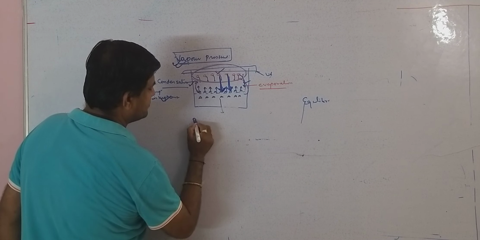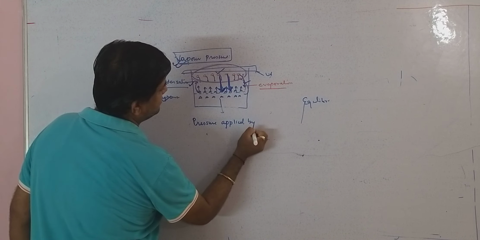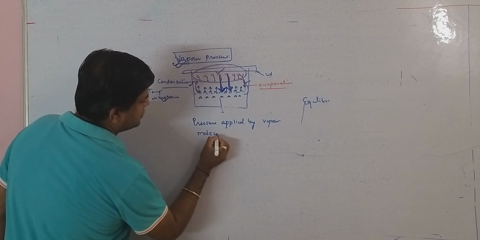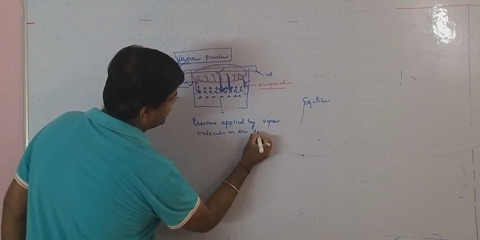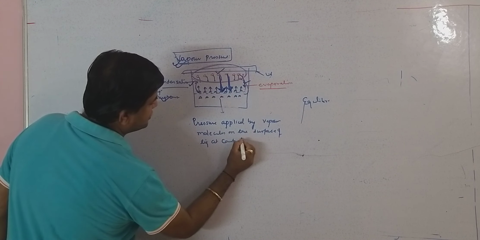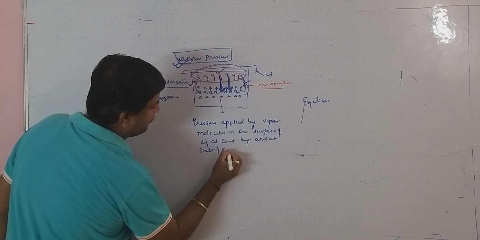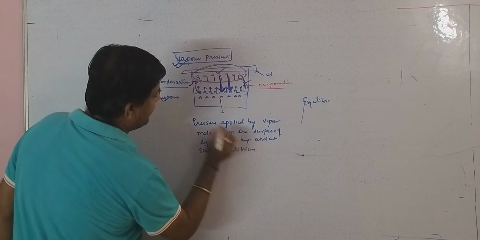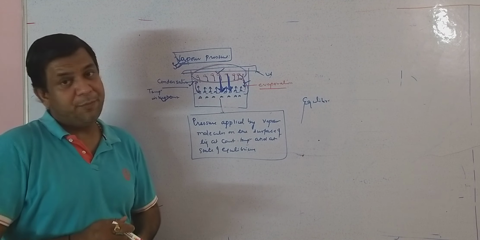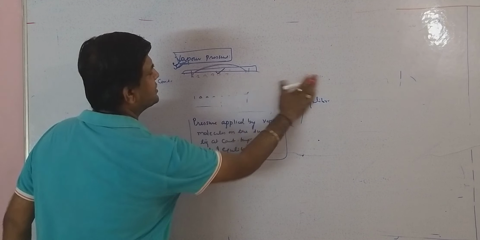See, the pressure applied by vapor molecules on the surface of the liquid at constant temperature and at state of equilibrium. This pressure is called vapor pressure. So this is the definition of the vapor pressure. Now we will discuss the factors affecting vapor pressure. The next topic is factors affecting vapor pressure.